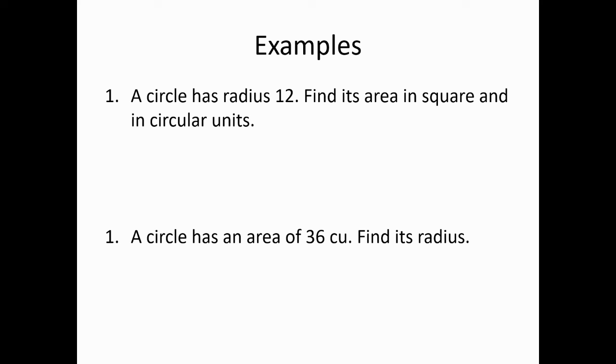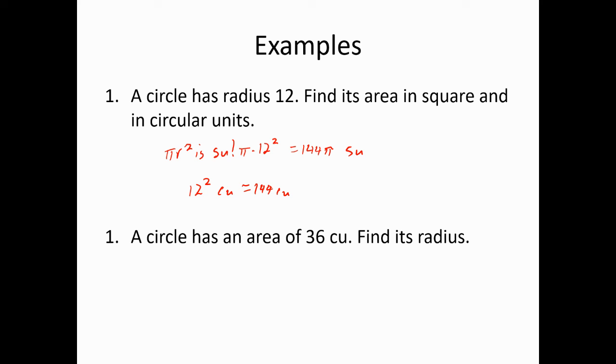A circle has radius 12. Find its area in square and in circular units. Well, that pi r squared formula is for square units, okay? That's the context in which that was derived, and it's not the same area formula for circular units. So in square units, what do we get? That would be 12 squared times pi, which is 144 pi. And again, that is square units. Now, what is it in circular units? Well, it's just simply 12 squared circular units, which is 144 circular units.